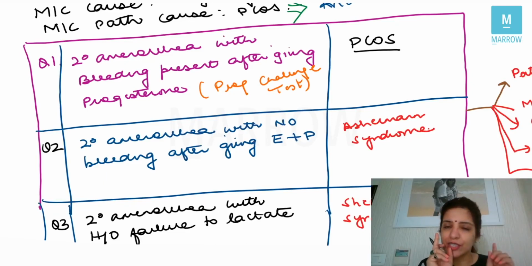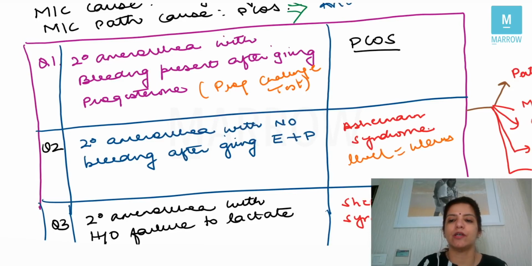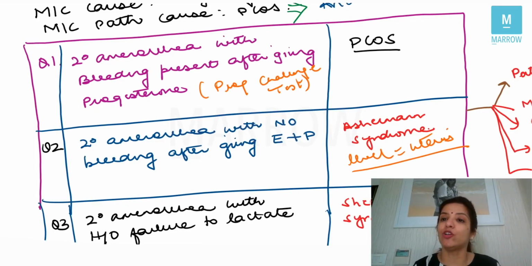Now, these are straight questions which will be asked. A female comes to you with secondary amenorrhea and you gave her an estrogen and progesterone challenge test, but there was no bleeding. What is the diagnosis? You will say the diagnosis is Asherman syndrome. At what level is the problem present? The level at which the problem is present is the uterus or the endometrium.